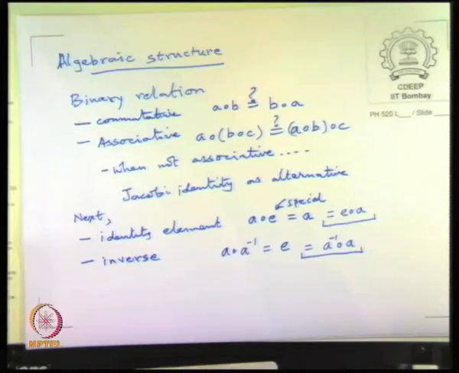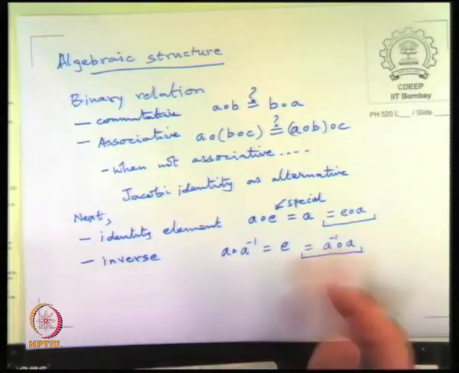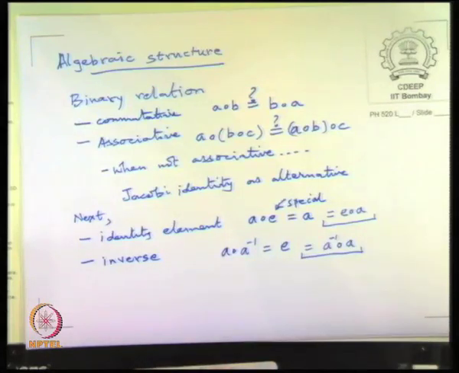But if you just want to make life easy for you, you say that in advance that it is both left and right. So these are the very generic features of an algebraic structure, some binary operation that has certain features.